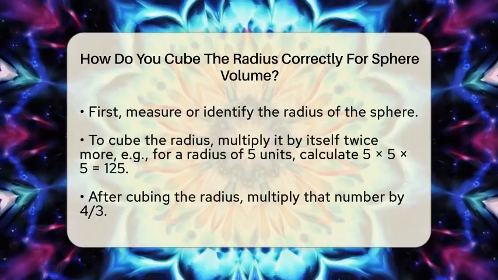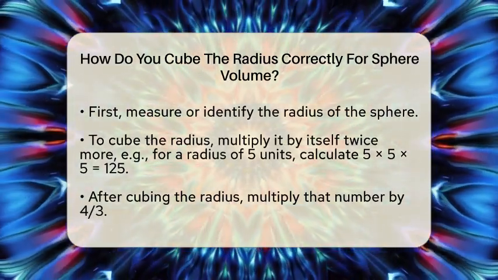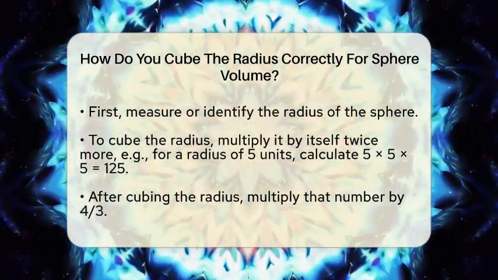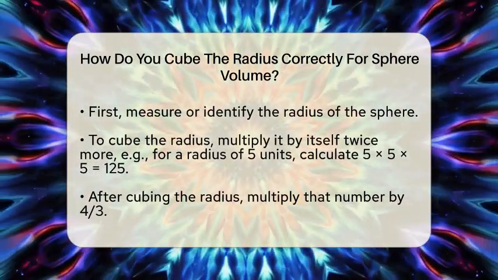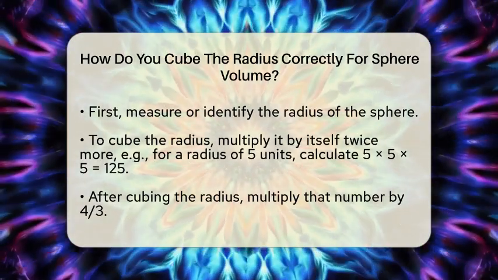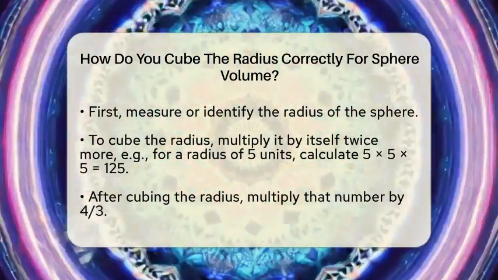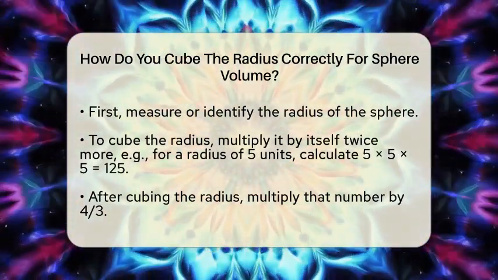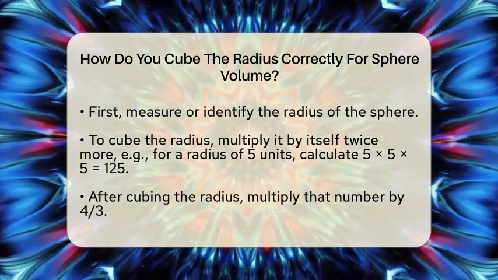To do this correctly, first measure or find out the radius of your sphere. Then, multiply that radius by itself twice more. For example, if the radius is 5 units, you multiply 5 by 5, which is 25, and then multiply 25 by 5 again, giving you 125.